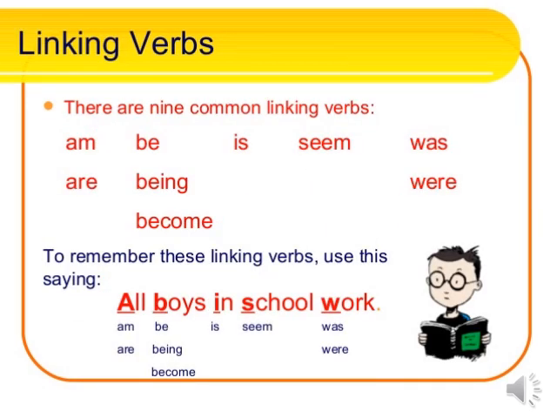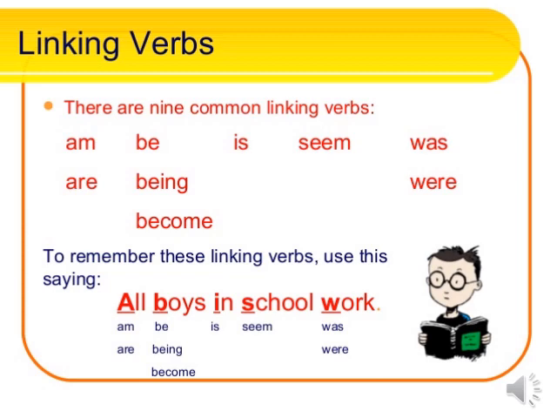Now linking verbs are given to you here. There are 9 common linking verbs. They are am, are, be, being, become, is, seem, was, were. And to remember these linking words, there is written the saying, all boys in school work.